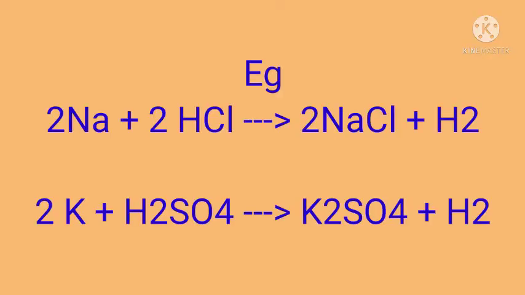For example, if we take sodium and potassium, we know that they are highly reactive metals. They will react with all acids very fast, forming their salt plus hydrogen gas. Example, when sodium reacts with hydrochloric acid, we will get sodium chloride plus hydrogen. Like that, when potassium reacts with sulfuric acid, it will produce potassium sulfate plus hydrogen. Like that, calcium also reacts with acids producing its salt plus hydrogen gas. For example, calcium plus HCl gives calcium chloride plus hydrogen.